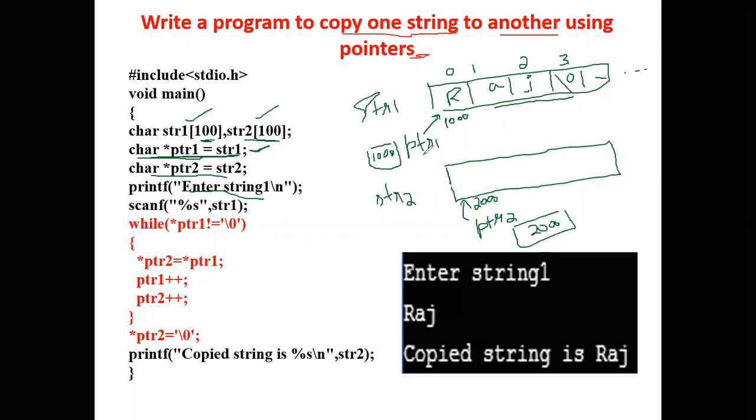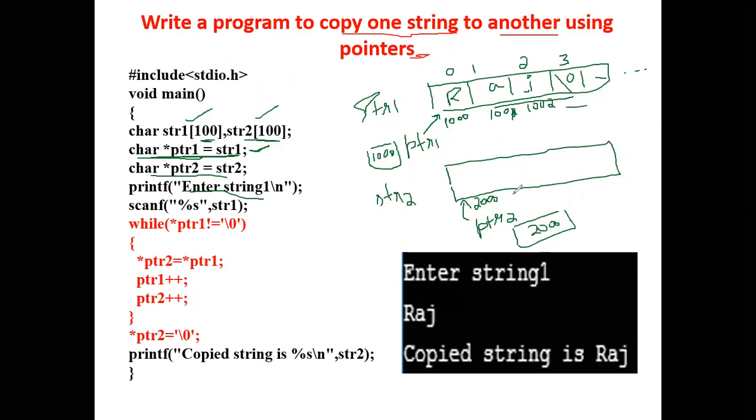I have the pointer which is pointing to the first element address, correct? I have to increment this address till where? Till J, correct. Since it is a character pointer, and each character takes 1 byte, this will be 1001, this is 1002, and so on it will continue.